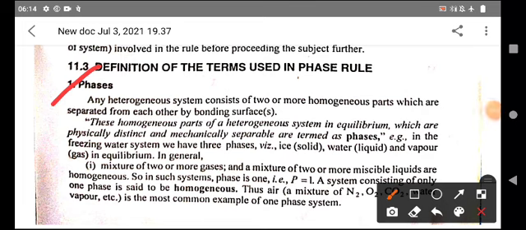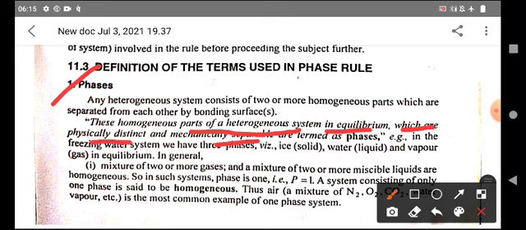The homogeneous parts of a heterogeneous system in equilibrium, which are physically distinct and mechanically separable, are termed as phases.